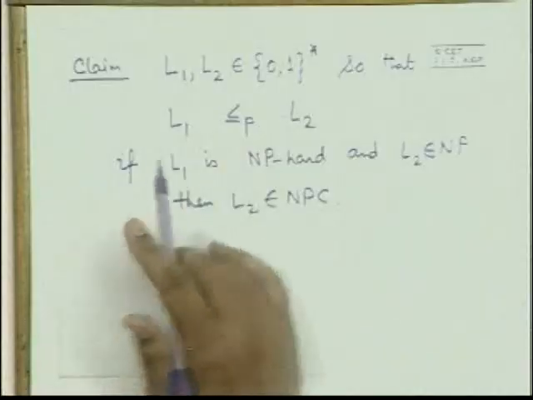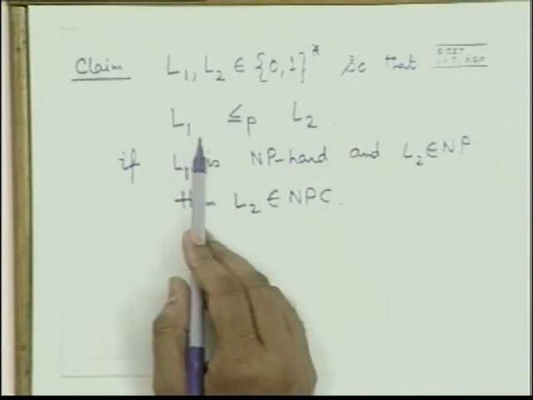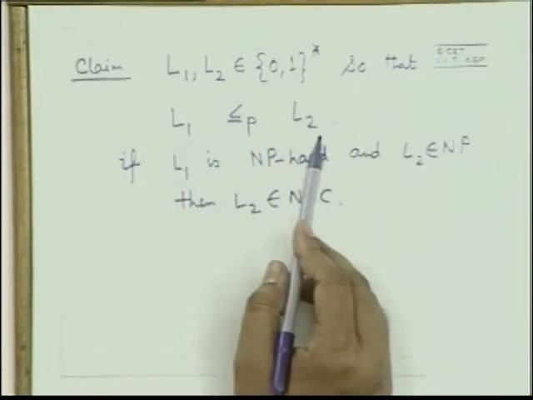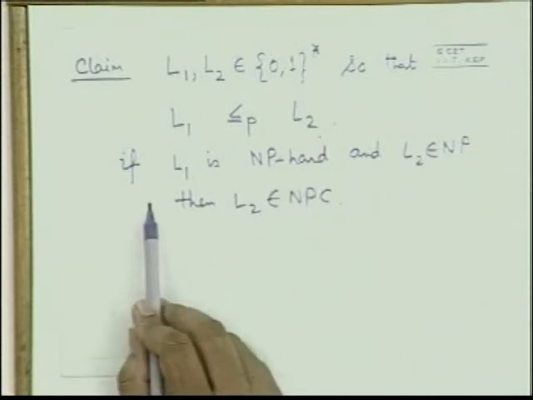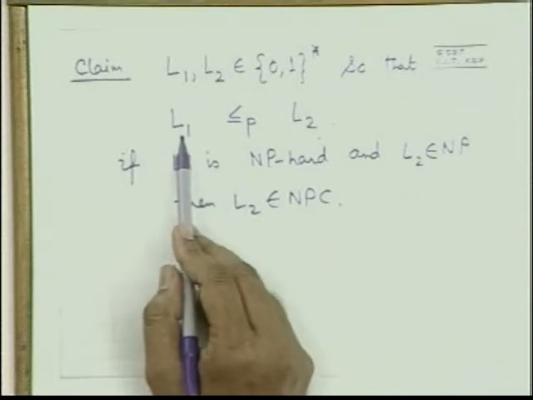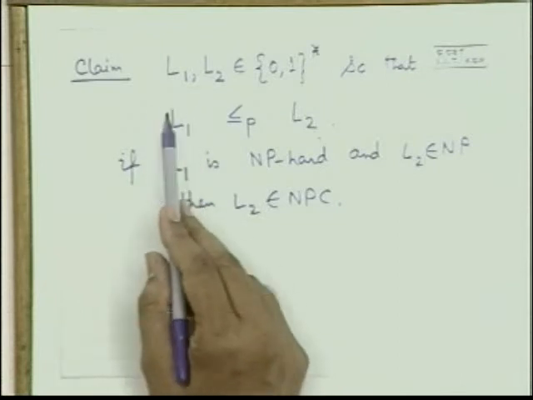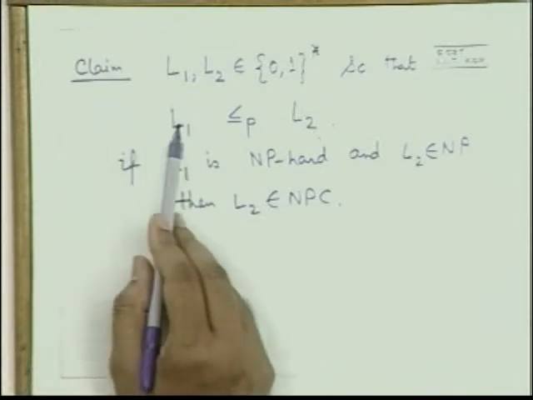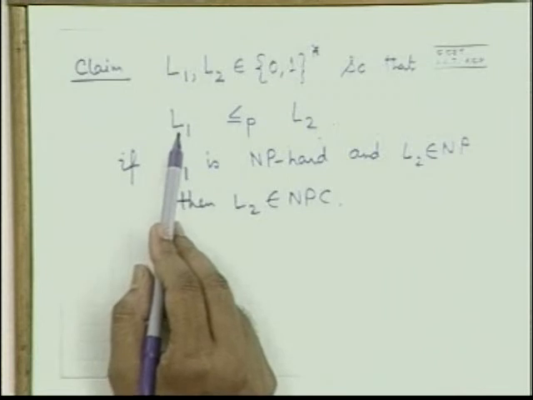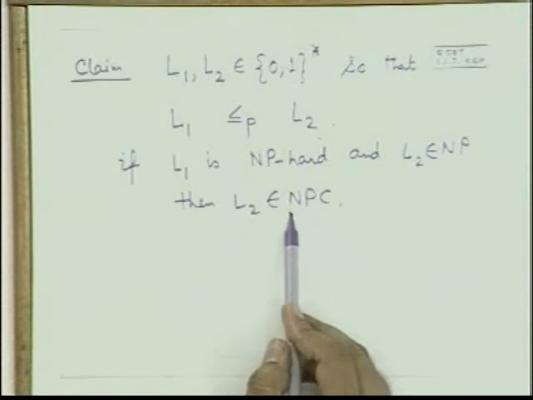Now, this is the claim. If you take two languages L1 and L2, so that L1 can be polynomial time reducible to L2, and suppose you have proved that L1 is NP hard, you don't have to show that L1 is in NP. Suppose the only thing you have shown is that L1 is NP hard, that is, all problems in NP can be reduced to L1. And L2 belongs to NP, then L2 must be in NPC, because then 1 and 2 both are satisfied.